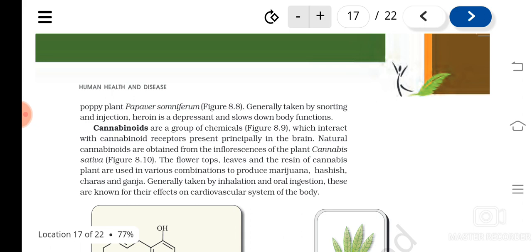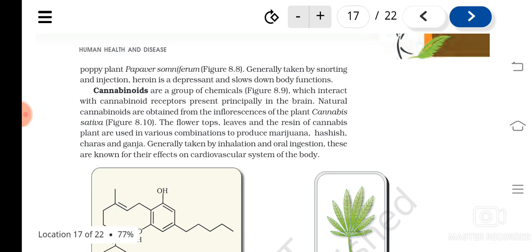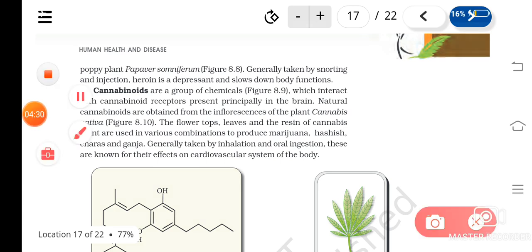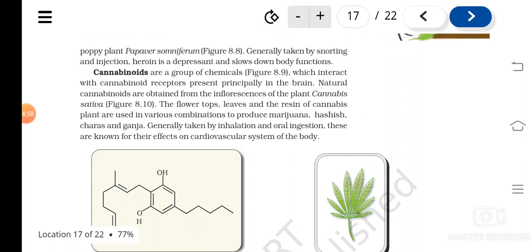It can be asked. Then the next group of drugs that are generally used is cannabinoids. These cannabinoids are received by the body by the receptors present in the brain. Natural cannabinoids are obtained from the inflorescence of the plant Cannabis sativa.